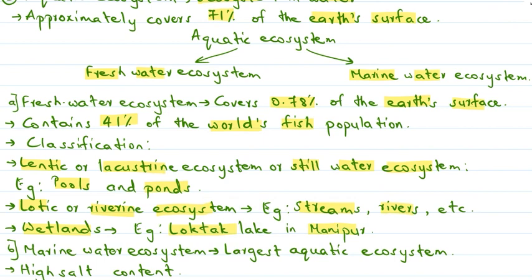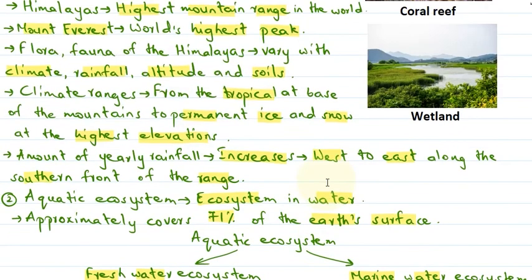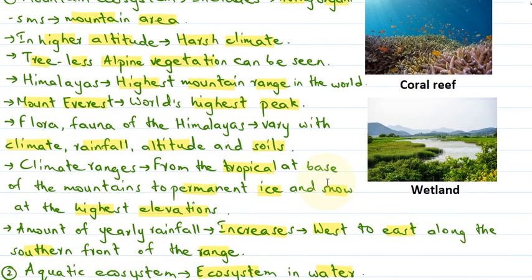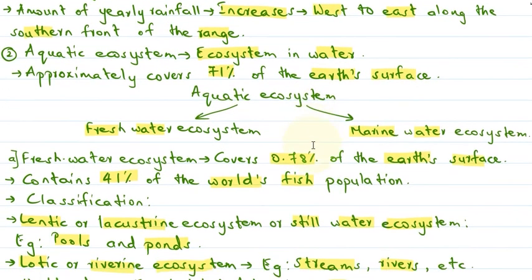Here we can see an image of a wetland. This wetland comprises marshy or swampy lands, and this is a coral reef. This is also an aquatic ecosystem. So this was about the freshwater ecosystem.